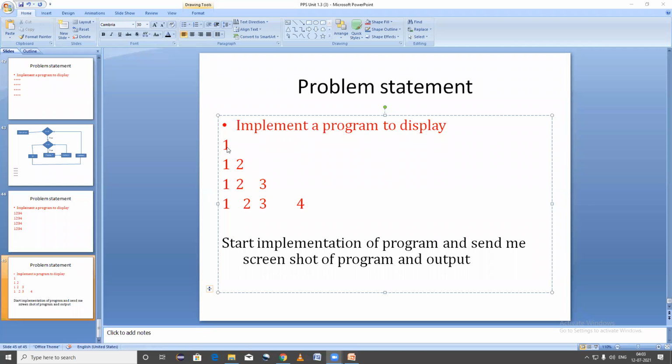I want to display my output in this way: 1, then 1, 2, then 1, 2, 3, then 1, 2, 3, 4. So start doing the program and send me the screenshot of the program as well as the output. I'm waiting for your response.